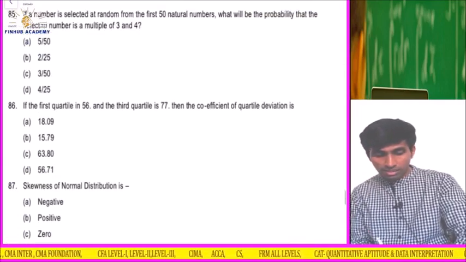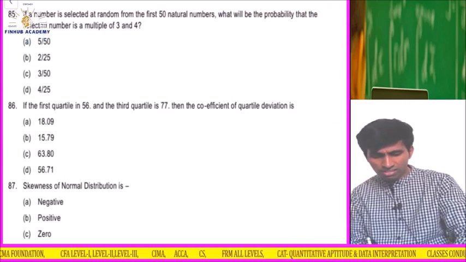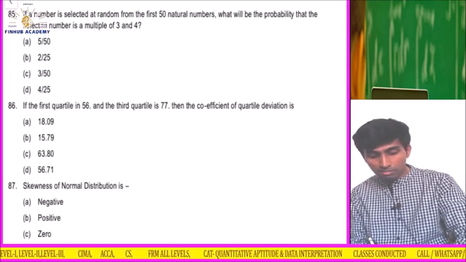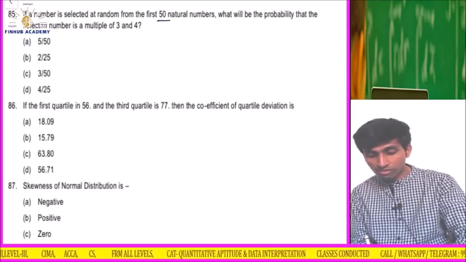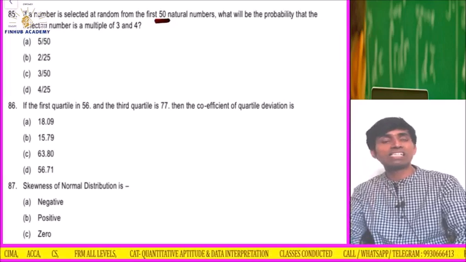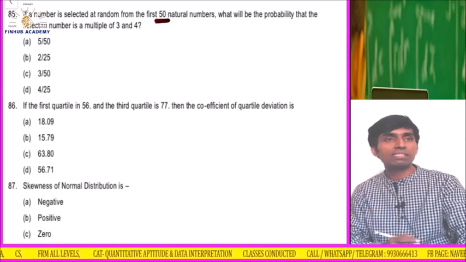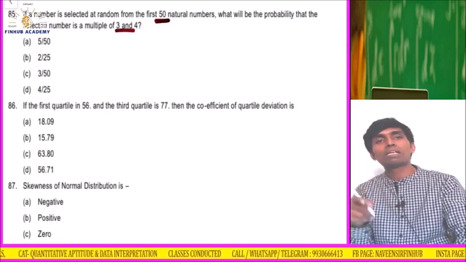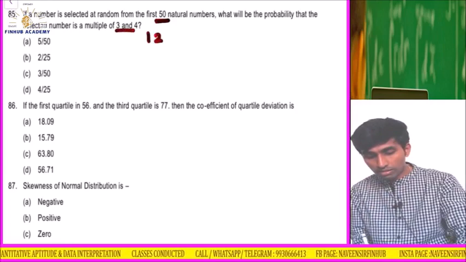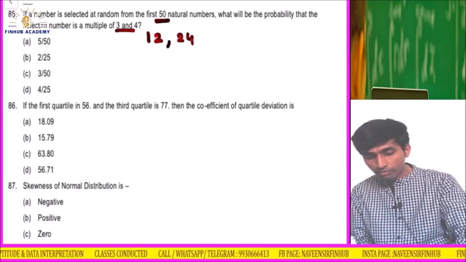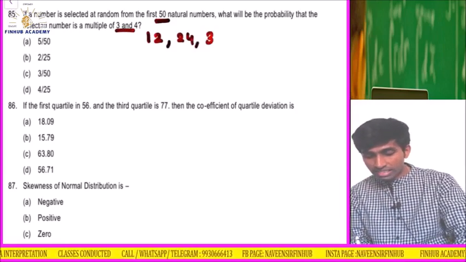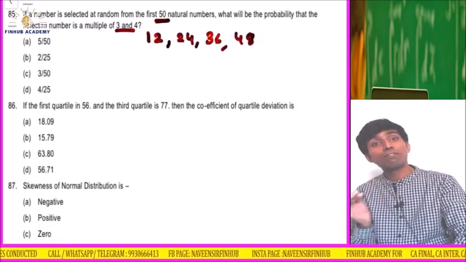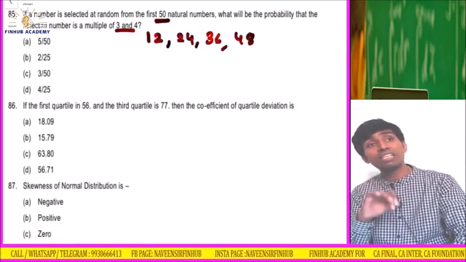If a number is selected at random from the first 50 natural numbers, 1, 2, 3, 4, 5, 6, like this up to 50, what is the probability that the selected number is a multiple of 3 and 4? A multiple of 3 and 4 means a multiple of 12. Three 4s are 12, so 12, 24, 36, and then 48.